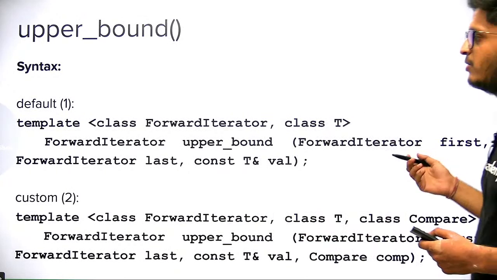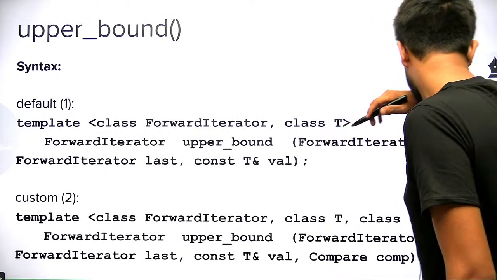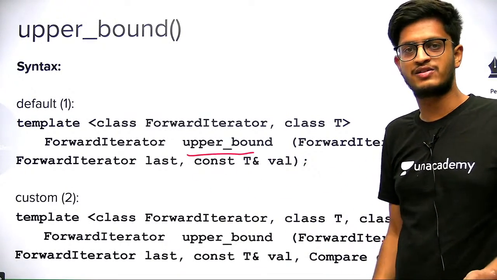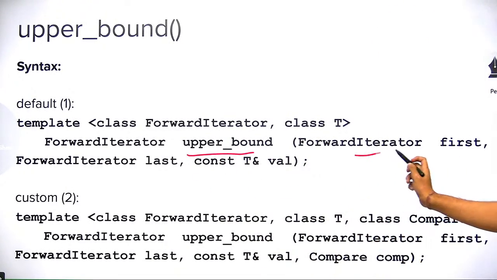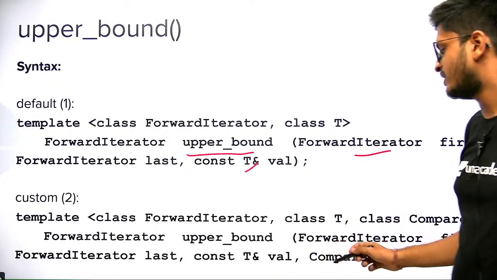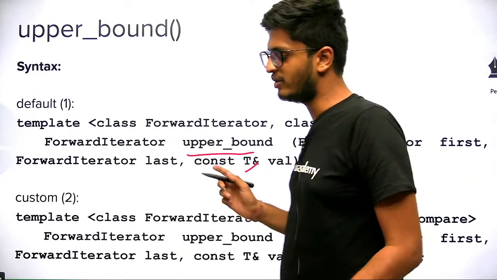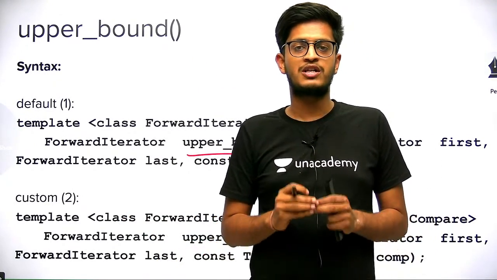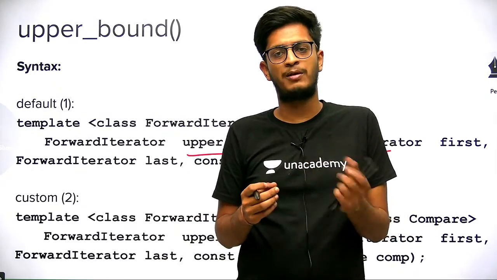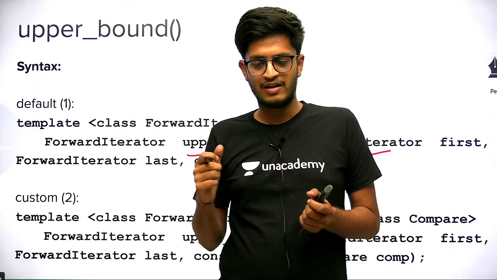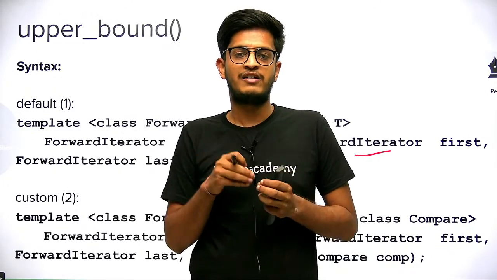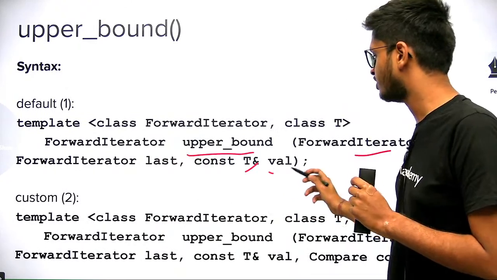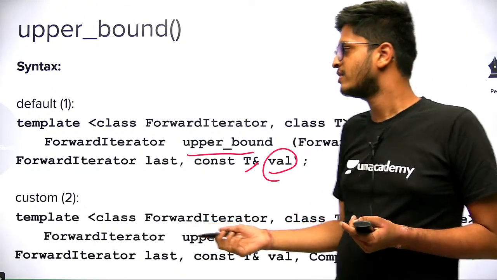So next is upper bound. The syntax for upper bound is exactly the same as binary search: two iterators and the value, or two iterators, the value and the comparator function. The only difference is that here we will get the position also. The upper bound function will return the position of the upper bound of the value that we are passing.